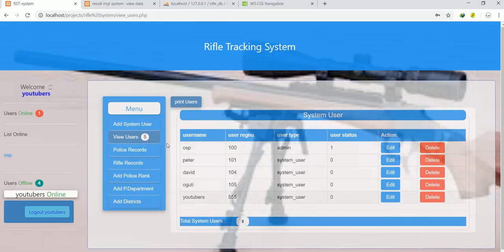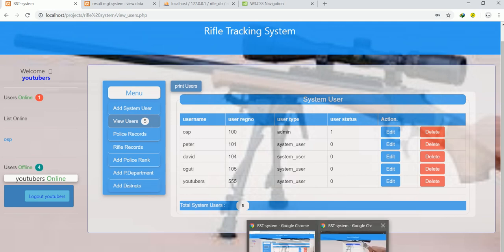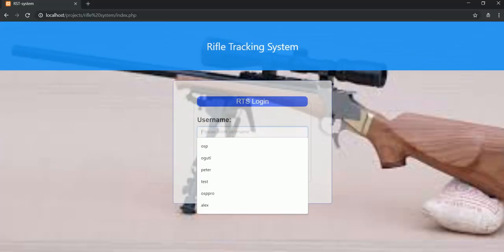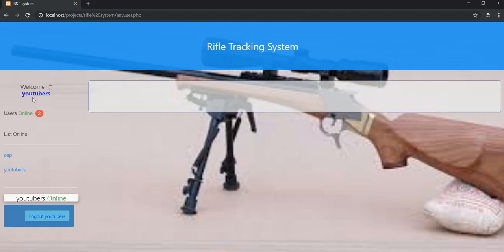Now if you try to pick me again, we have been using this part of the system here, in which I'm an administrator, and we can also see here saying welcome YouTubers. Now if you check very well, it's saying welcome YouTubers. The person online is OSP. To keep track of that, come here again and just type in YouTubers, and his password, which was 123. That's it. So when I click here, I think you can see YouTuber is logged in.